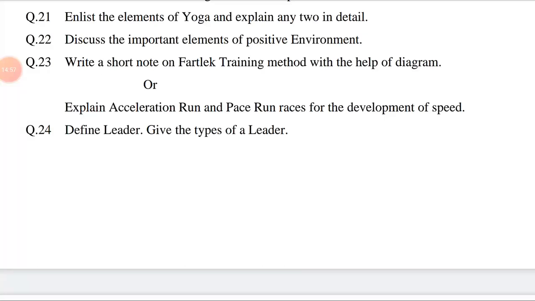Number 1, yama. Number 2, niyama. Number 3, postures or asana. Number 4, pranayama. Number 5, pratyahara. Number 6, dharana. Number 7, dhyana. Number 8, samadhi. And then explain any two